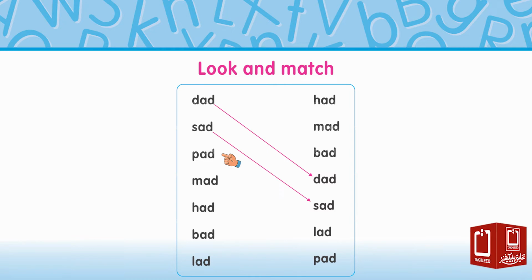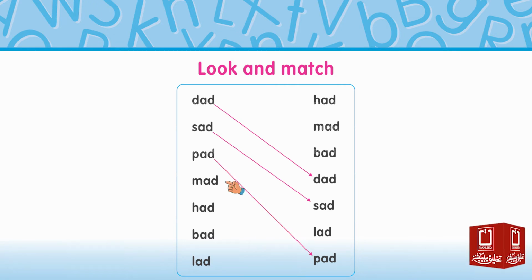Here is word bad. Now we search word bad in the second row. Had, mad, bad, dad, sad, lad, bad. Yes, this is bad. So we match both words bad.